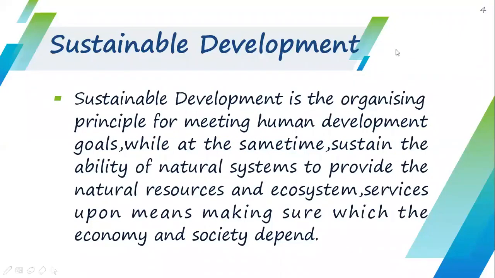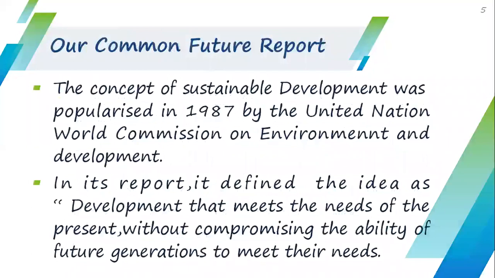Now moving to the next topic, the Our Common Future report. This is the name of the report, Our Common Future. This report was given by the United Nations in 1987.